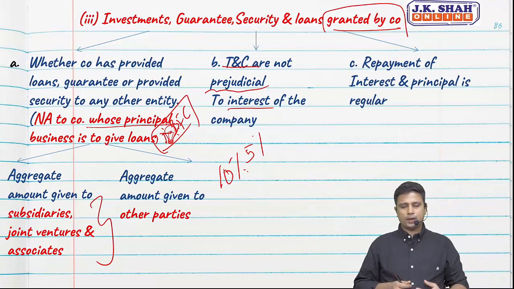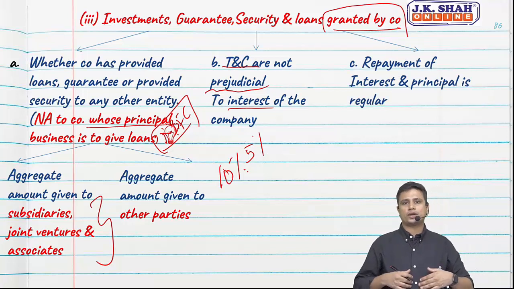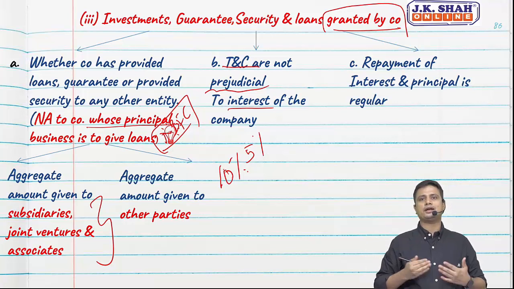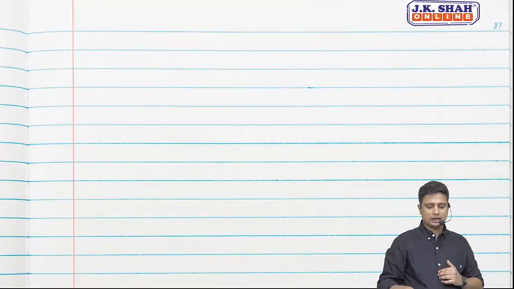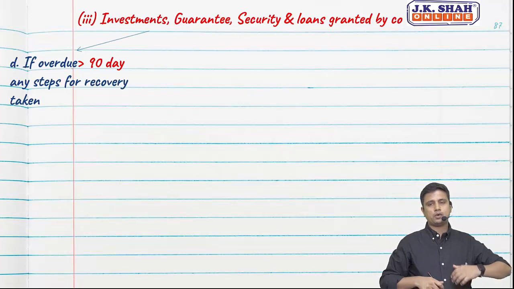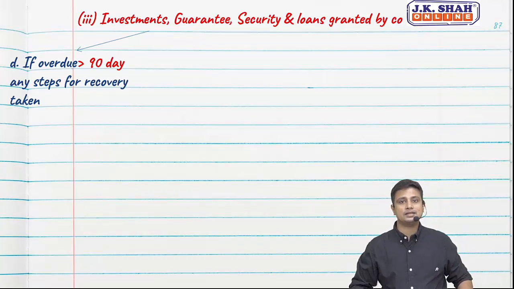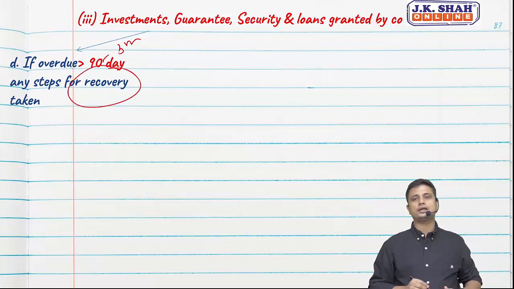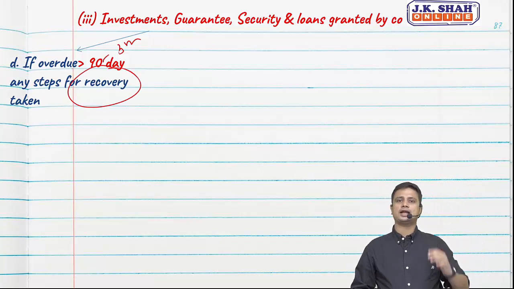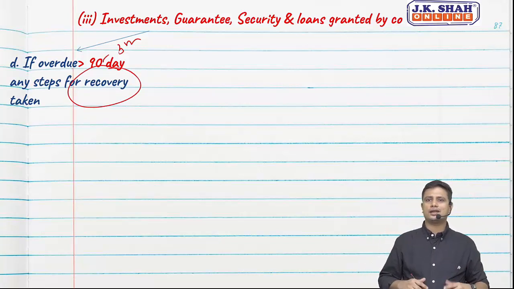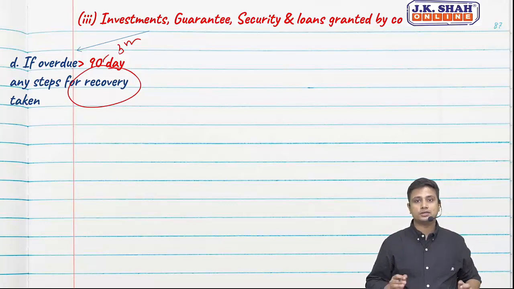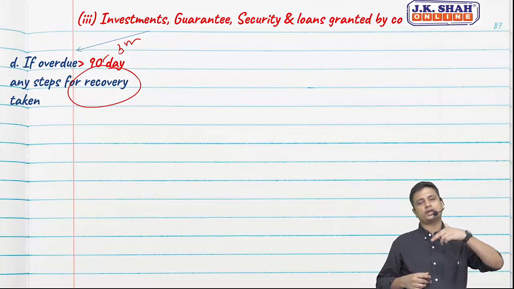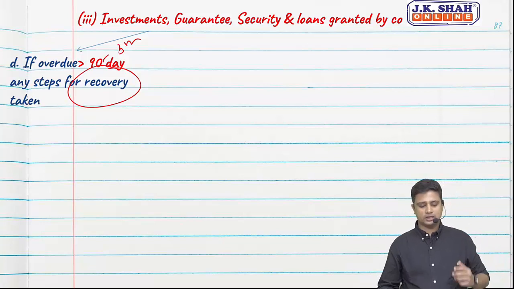Next, whether the repayment of interest and principal is regular. So when we have granted loans and advances, we are supposed to evaluate whether the party is paying us interest and principal at regular intervals. In case the amount is overdue for 90 days, that is on an average 3 months, have any steps for recovery been taken? So in case a party is not paying us since 90 days, will we say, okay, he will pay? No, right? We need to take steps for recovery. So if it is overdue for 90 days, we need to evaluate whether any steps for recovery have been taken or not.